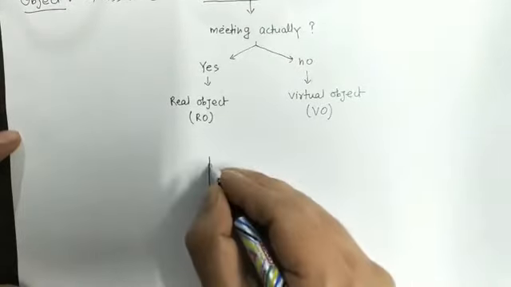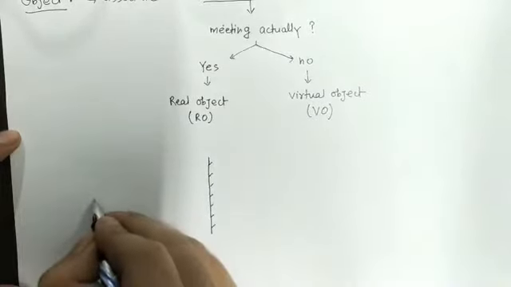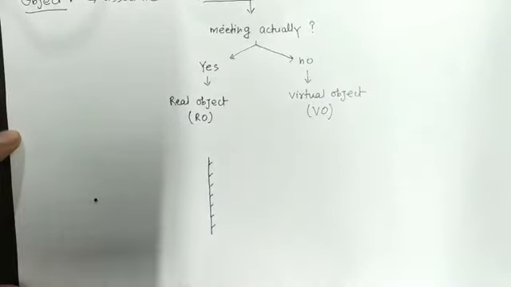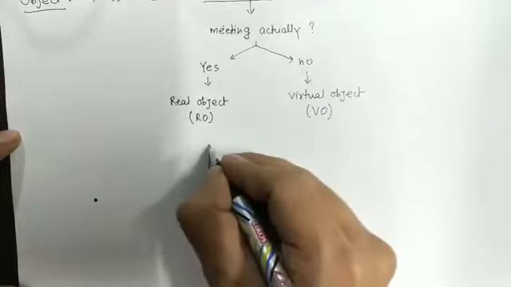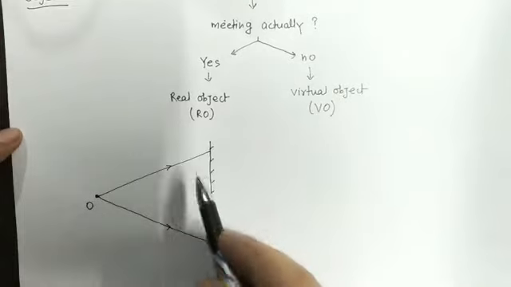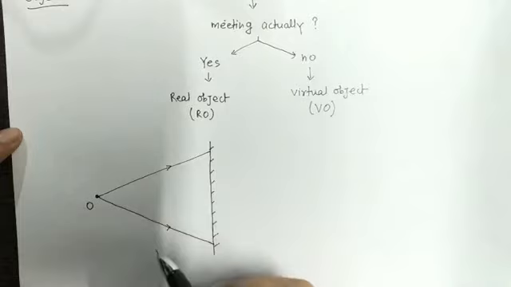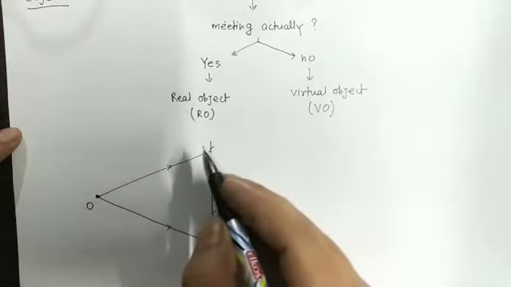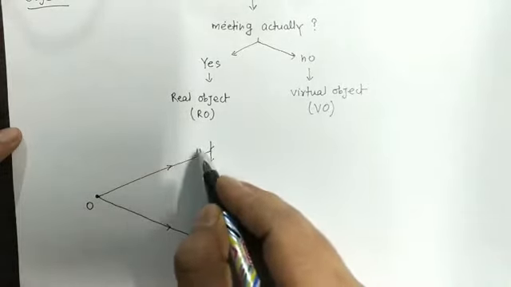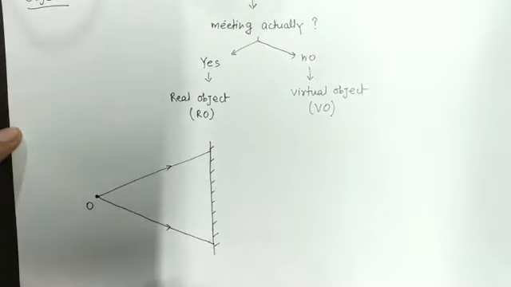Let us suppose this is a mirror and an object is placed here. So some rays from the object will fall on the mirror. What will happen? Reflection will take place. This ray will reflect in this direction and this ray will reflect in this direction.